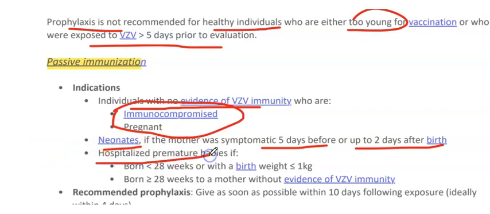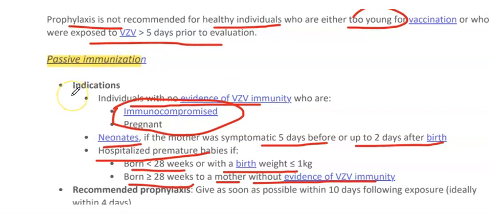Hospitalized premature babies, those born at less than 28 weeks of gestation or with a birth weight less than or equal to 1 kg, or those born at greater than or equal to 28 weeks of gestation to a mother without VZV immunity. So these are the indications for passive immunization.